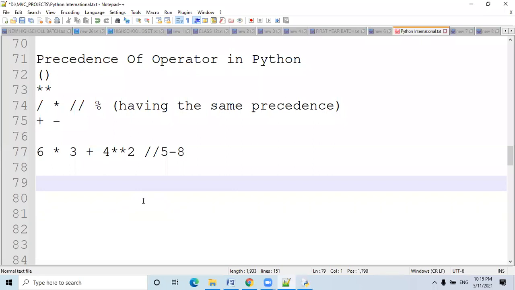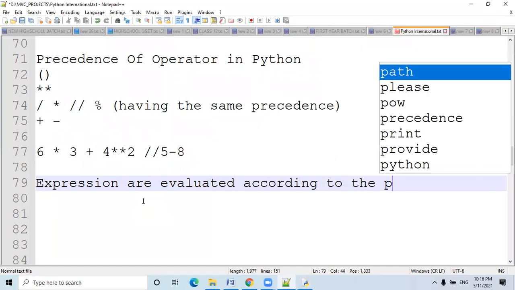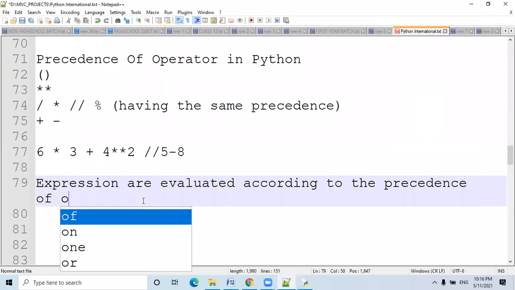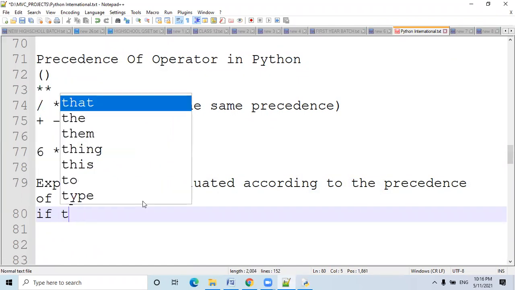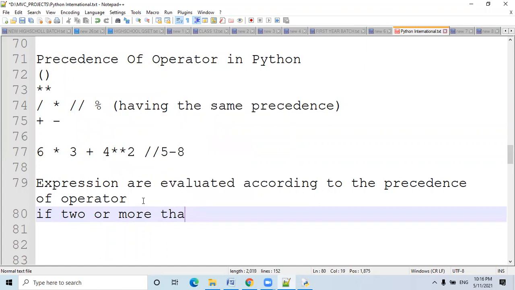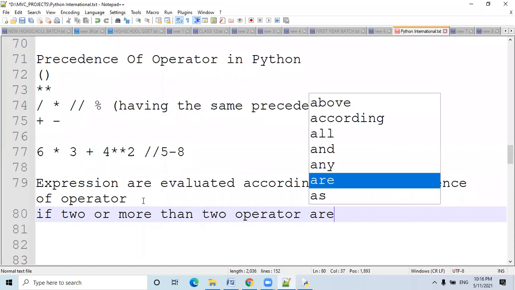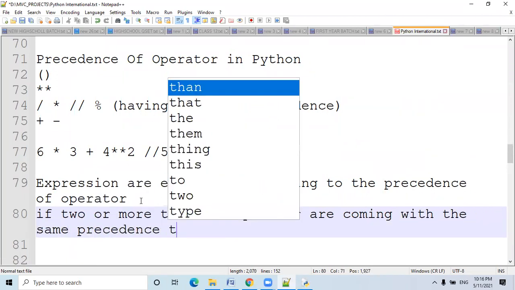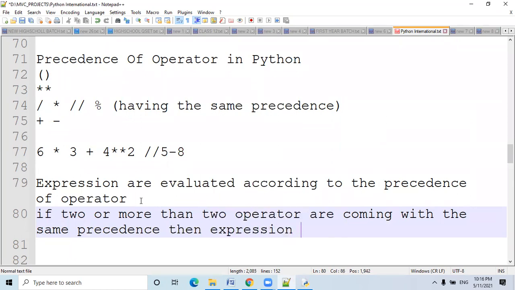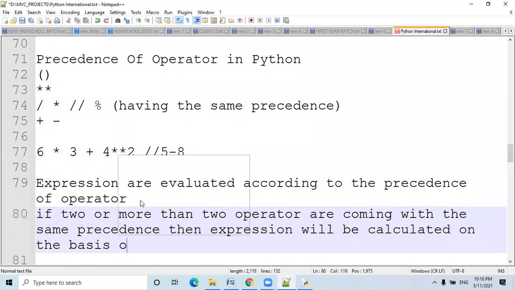Okay. See, expressions are evaluated according to the precedence of operators. Second point, if two or more operators are coming with the same precedence, then the expression will be calculated on the basis of associativity.